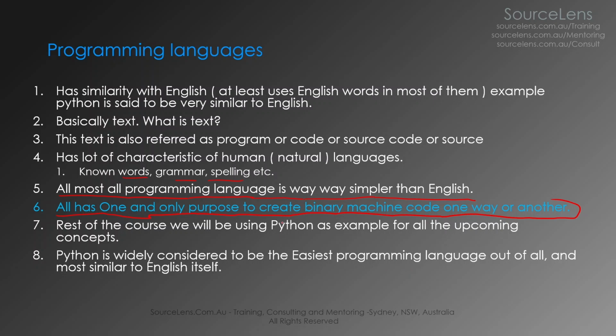As I mentioned, for the rest of the course we will be using Python as an example. So the medium of teaching all the concepts will be Python. You will learn Python as well along with it. Python is widely considered the easiest programming language out of all. I tend to agree. At least the earliest, easiest. People are developing new programming languages every day. Some are claiming to be easier than Python, but Python is widely considered to be the easiest, mainly because, like I mentioned, it's very similar to English.